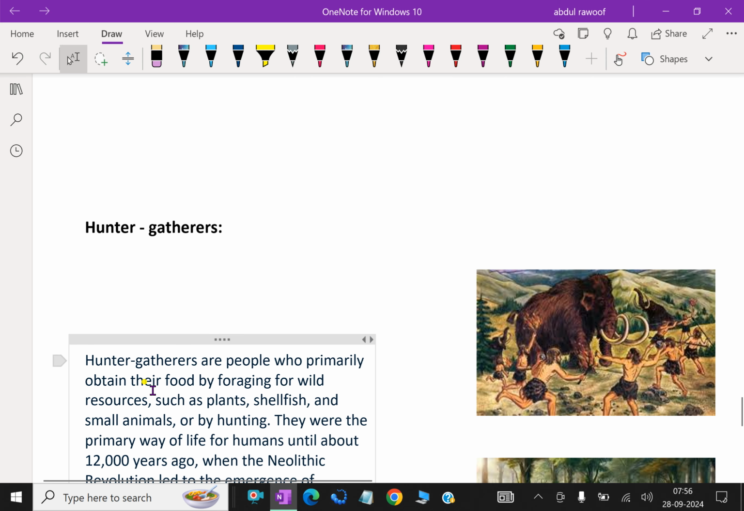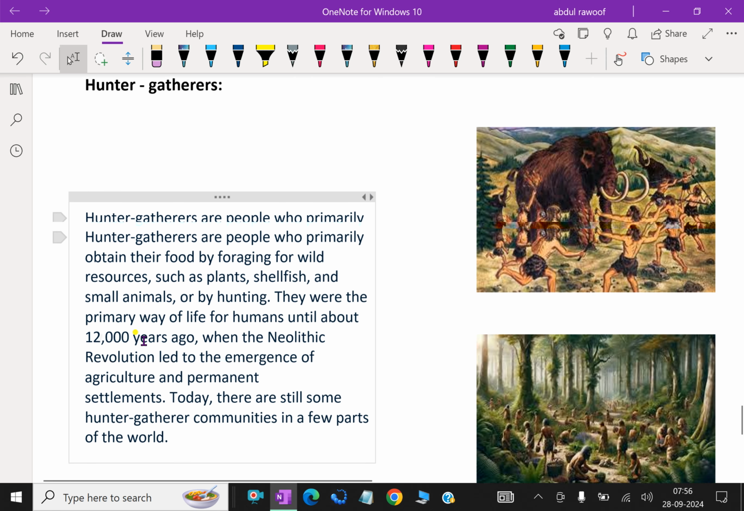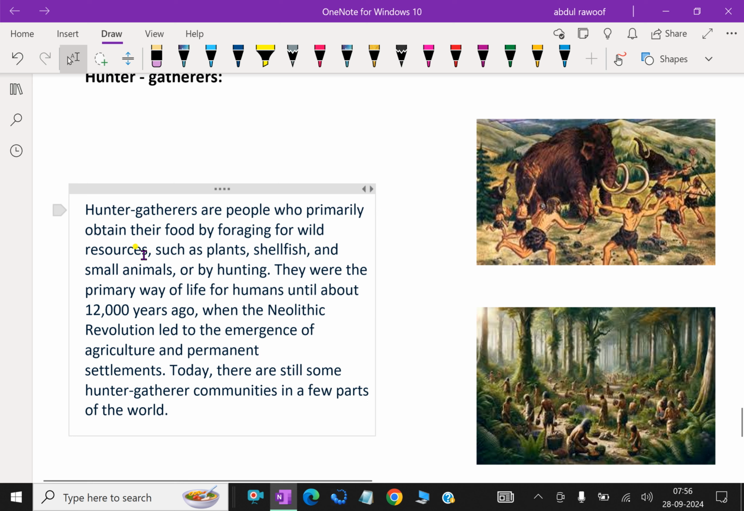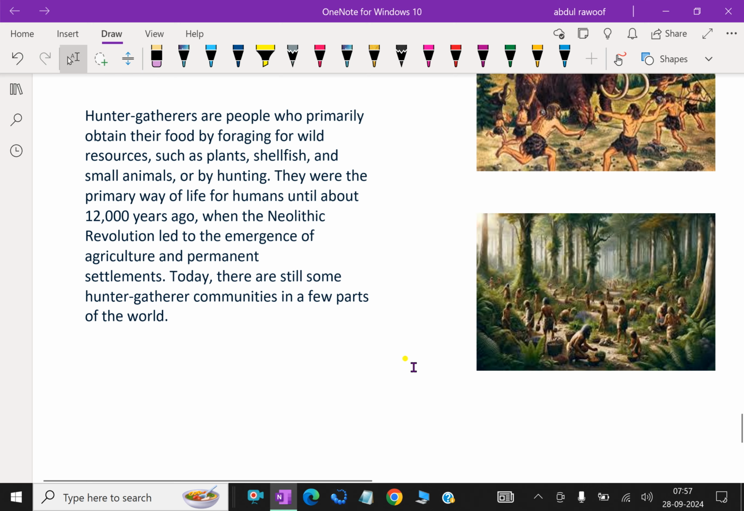Next one, hunter-gatherers. What are hunter-gatherers? Hunter-gatherers are people who primarily obtain their food by foraging for wild resources such as plants, shellfish, and small animals, or by hunting. They were the primary way of life for humans until about 12,000 years ago, when the Neolithic revolution led to the emergence of agriculture and permanent settlement. Today, there are still some hunter-gatherer communities in a few parts of the world.